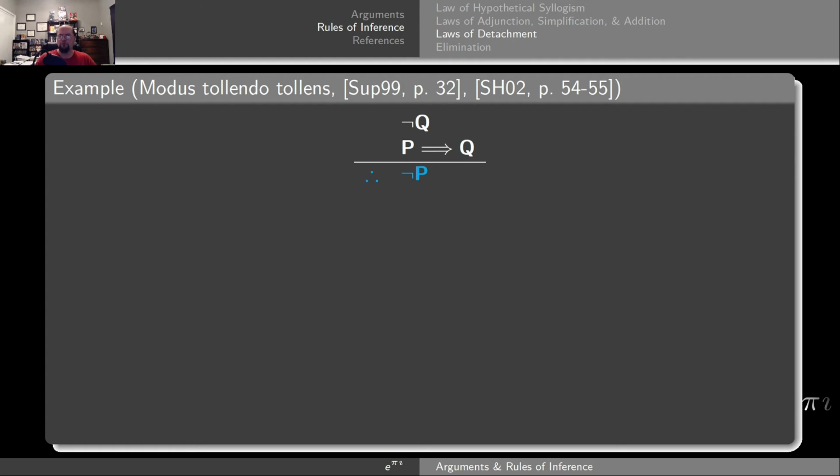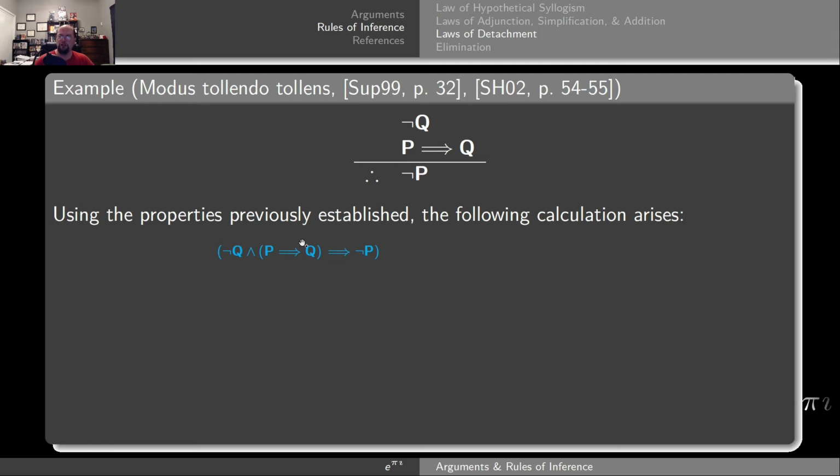Now, as before, one could use a truth table to show that this is a valid argument, but I'm going to use the previously established identities to do a calculation instead. So let's take the conjunction of the two premises, implies the conclusion, and see where this goes. What I'm going to do is rewrite the implications as negation of hypothesis, disjunction with conclusion, for the outer statement as well as the inner statement, giving me the statement below. So, this is very similar to what happened with modus ponens. However, notice that all the negations are running around. So that's actually something we're going to have to sort out as we go along.